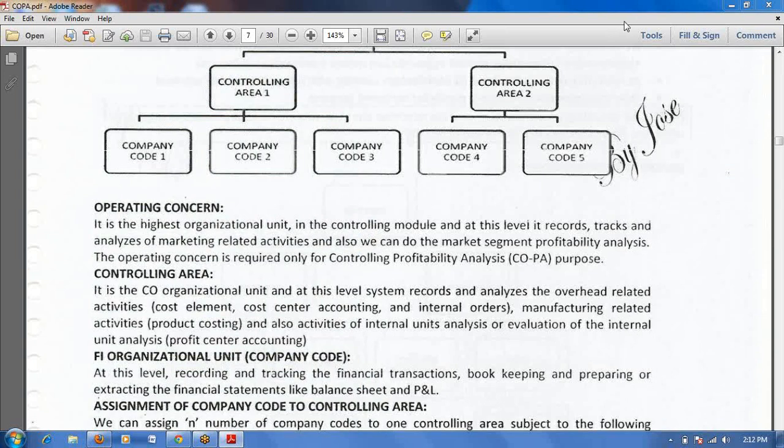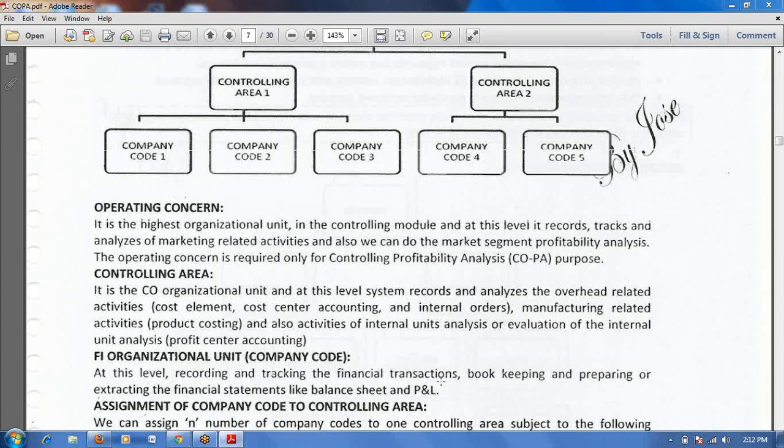Okay, here one is operating concern. Operating concern is the highest organization unit in the entire SAP. Under that, controlling area is the highest organization unit in the CO module. At this level we can track and analyze overhead related cost and product related cost, that means we can evaluate manufacturing cost. The FI organization unit is company code. At this level we submit the financial statement reports, that is the balance sheet and P&L reports.